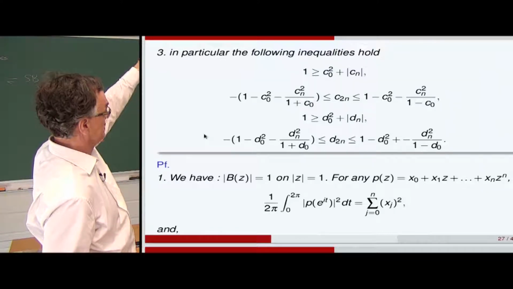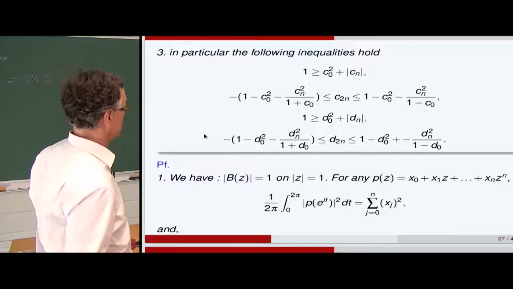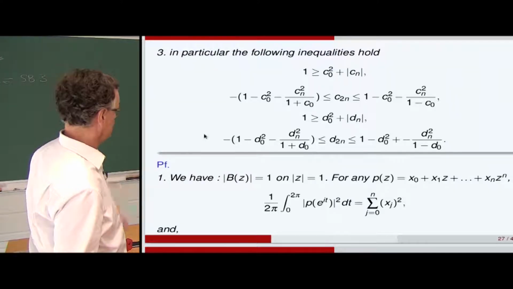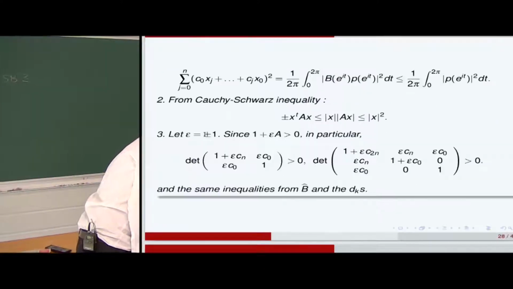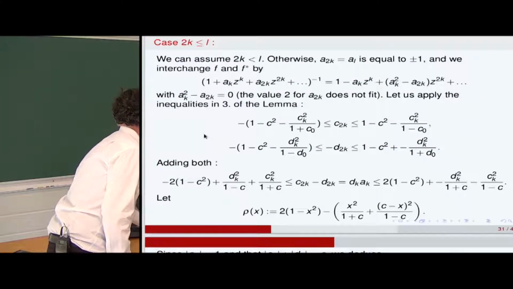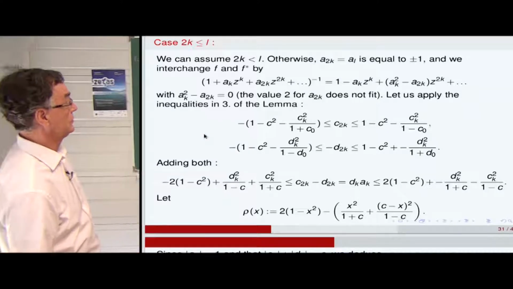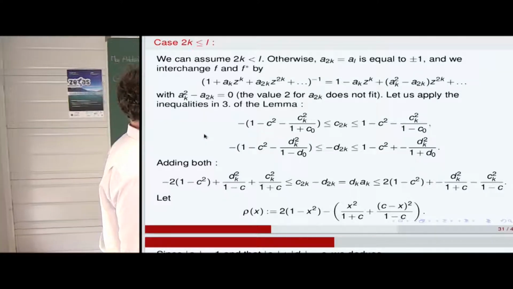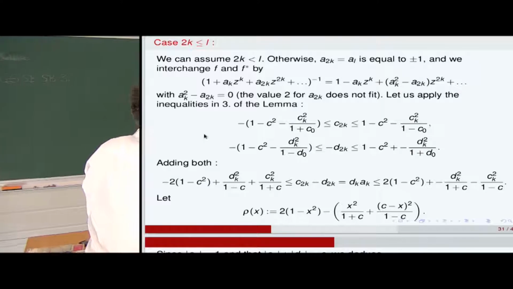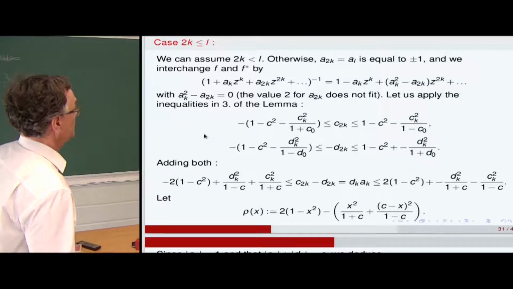We played with Cn. Now we will play with C2n and Dn and D2n. And so in this case, we can assume 2k strictly less than L.